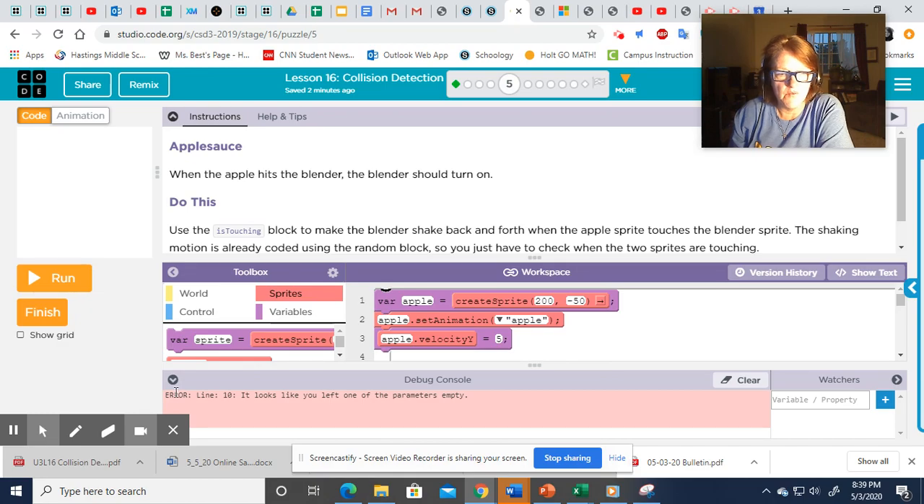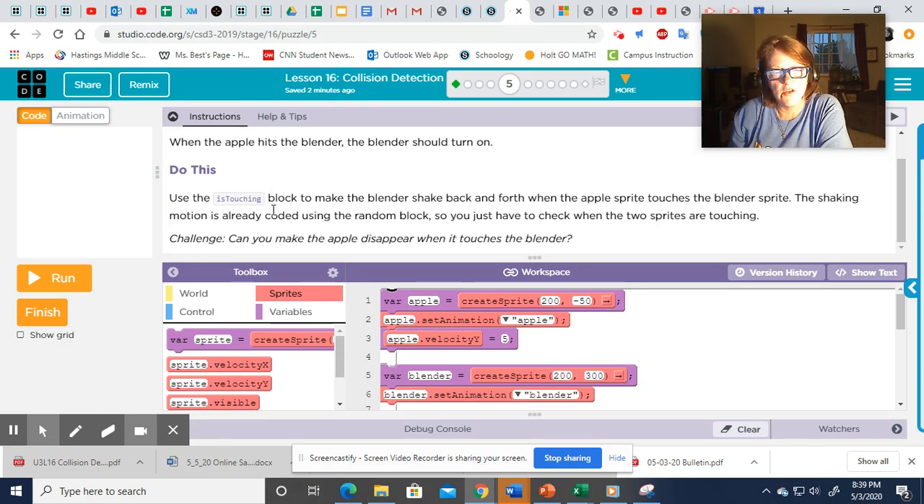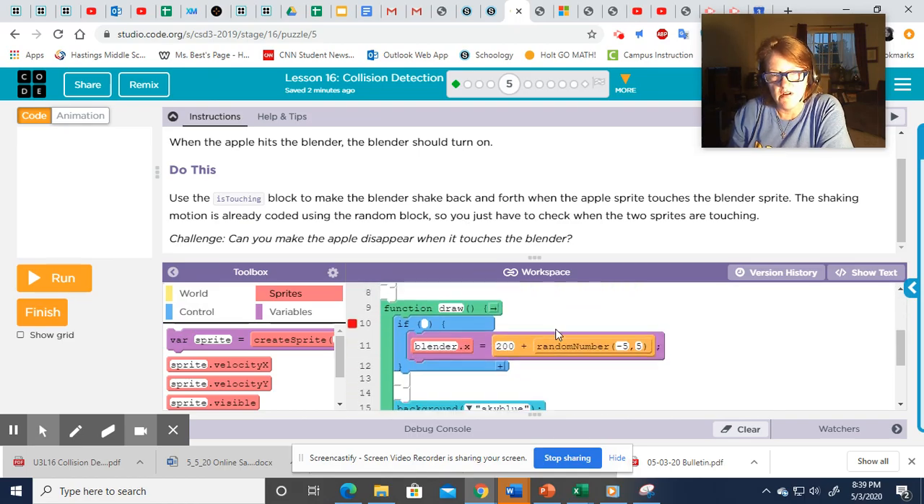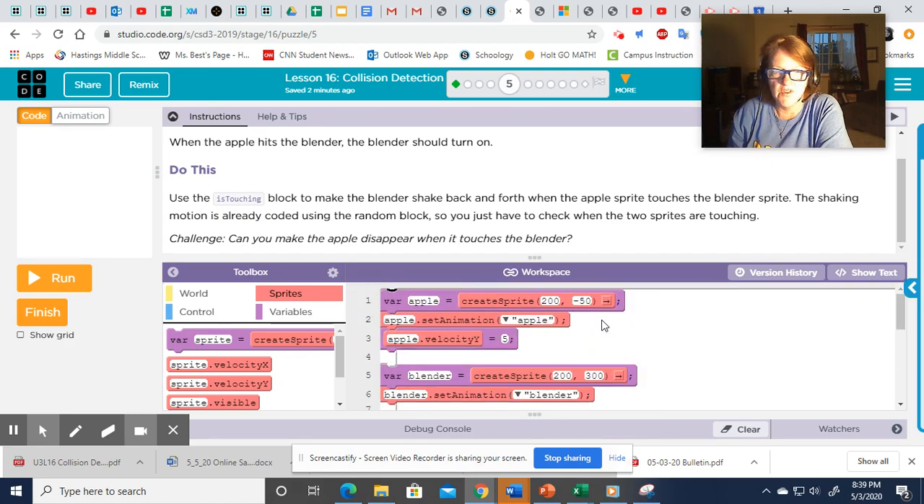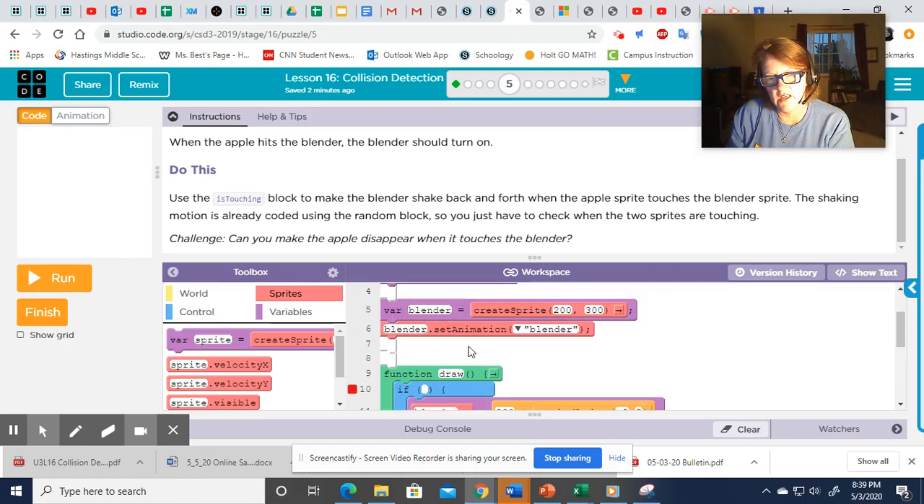Oh, something won't run. So let's see. It says use the is touching block to make the blender shake back and forth when the apple touches the blender. The shaking motion is already put in here. Oh, so this is why it won't run. They put the if thing in there. So we have an apple with a velocity that is a y, which means it's going to come down the screen. The blender is sitting there.